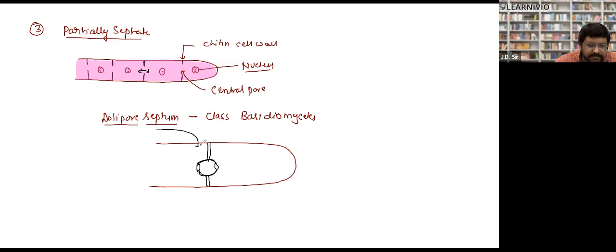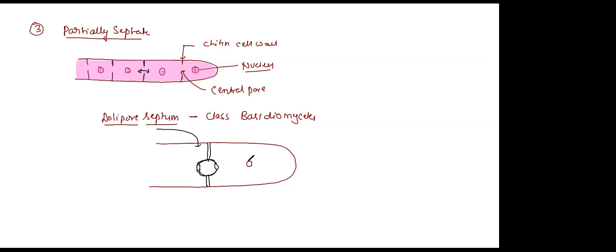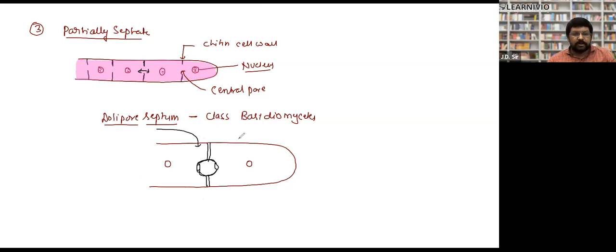Did you get it? It is found in Basidiomycetes only. So the question is: where is the Doley pore septum found? Doley pore septum is found in Basidiomycetes. This is the barrel shaped central pore. Please note it down.